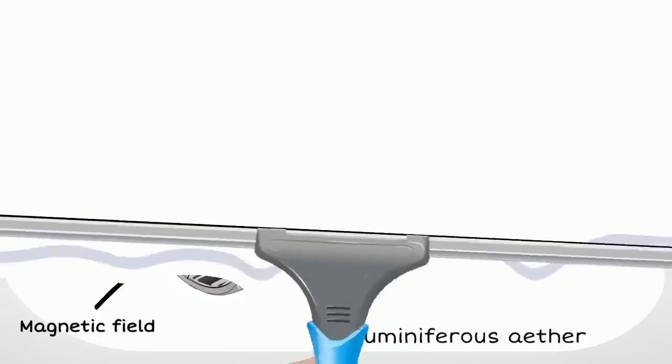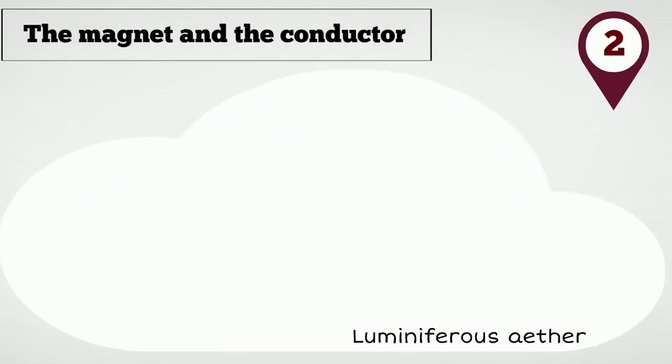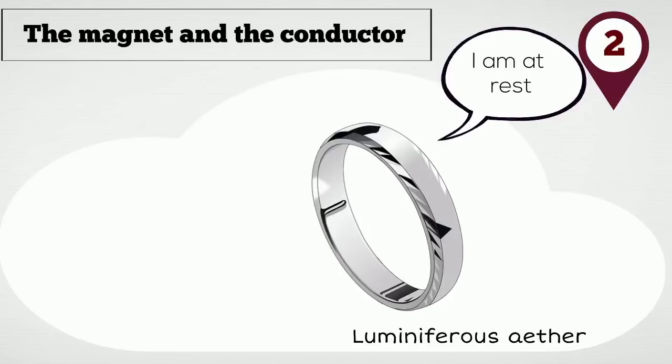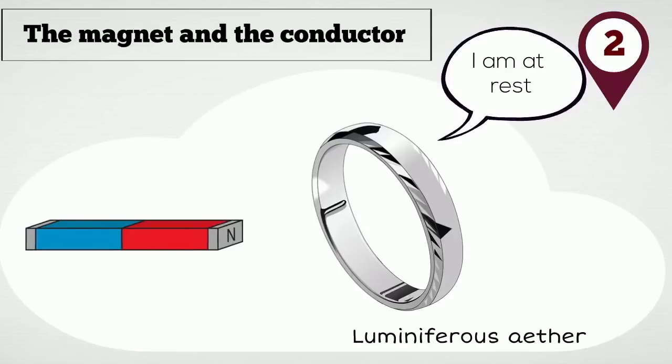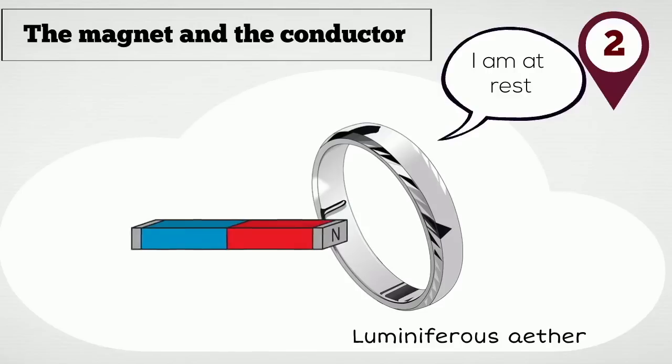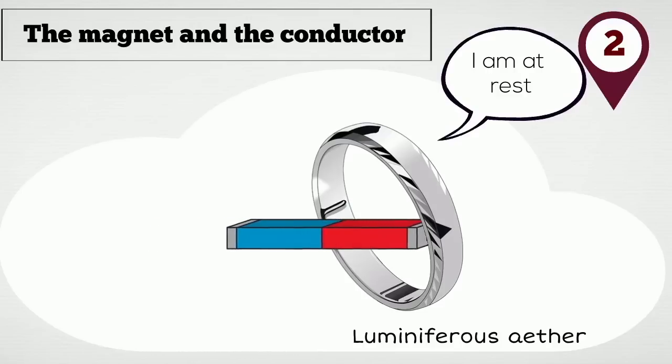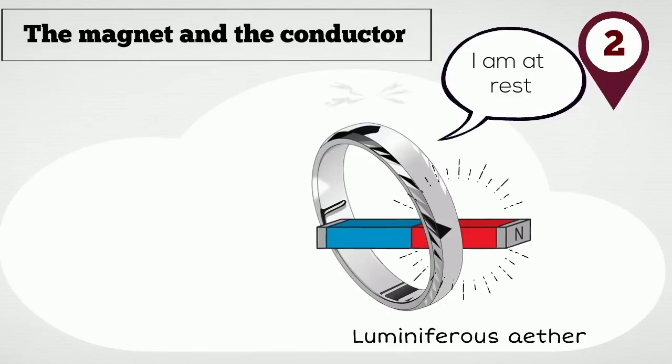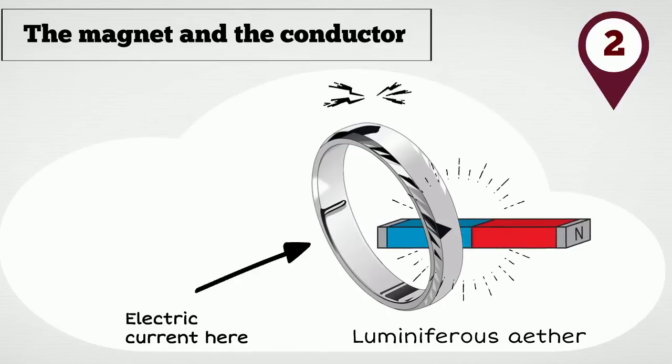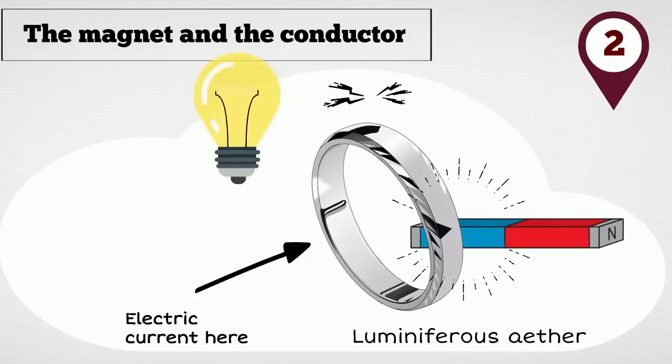Situation 2. Now imagine the conductor is at rest in the luminiferous ether and the magnet is moving through it. According to the theory of electromagnetism, a moving magnet generates both a magnetic field and an electric field. The electric field will cause electrons in the wire to move, so we will observe an electric current in the conductor generated because the magnet moves through the luminiferous ether, and this motion creates an induced electric field. In this situation, the conductor is at rest in the luminiferous ether and the magnet is moving.